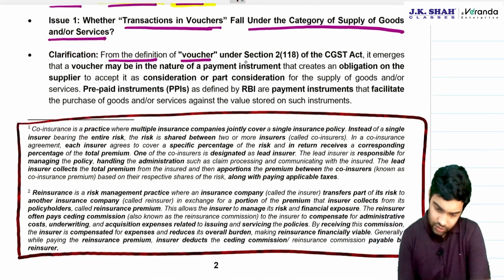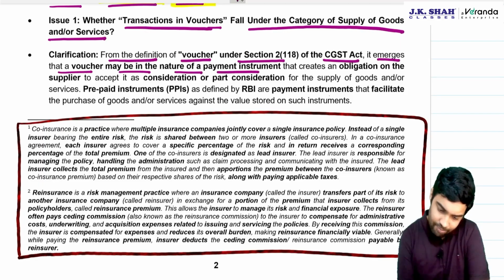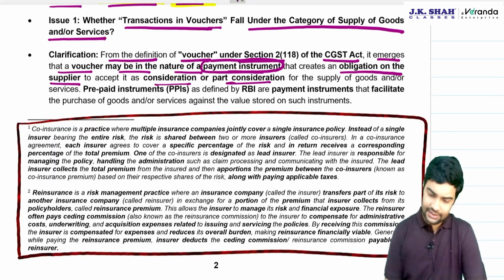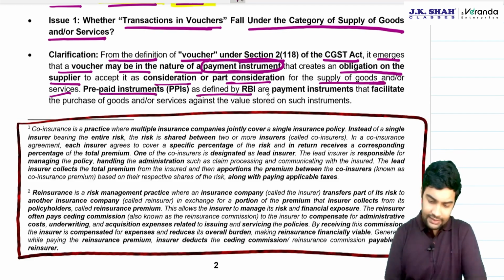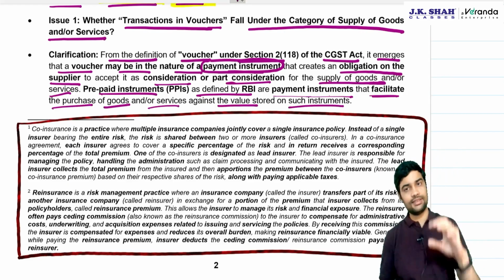From the definition of vouchers, which is under sub-clause 118 of the CGST Act, it emerges that vouchers may be in the nature of a payment instrument that creates an obligation on the supplier to accept it as consideration or part consideration for supply of goods or services. PPI, as defined by RBI, are payment instruments that facilitate the purchase of goods or services against value stored in such instruments.